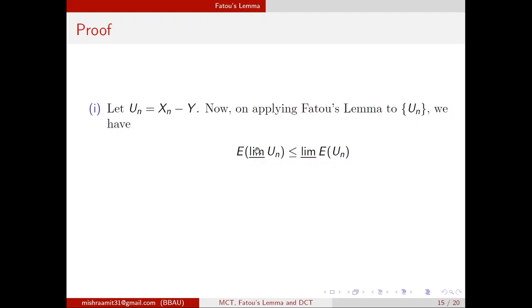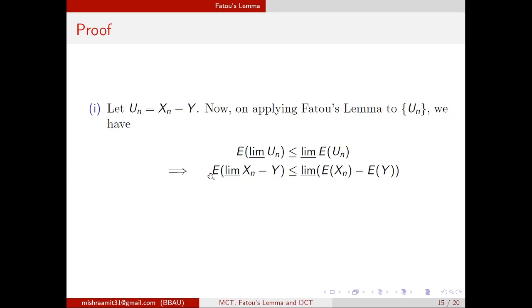But what is the limit inferior of un? Un is xn minus y. So I will write the limit inferior of xn minus y; because y is a constant, there is no point in writing the limit inferior with y. And for the limit inferior of expected un, you know that the expected value of un is nothing but expected xn minus expected y, so I have written that.